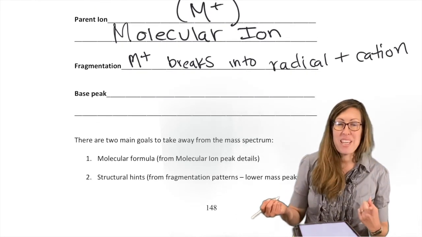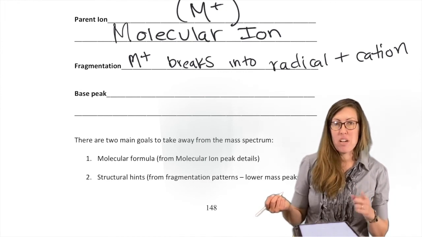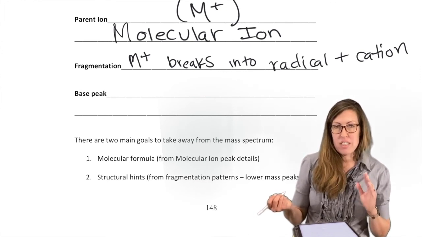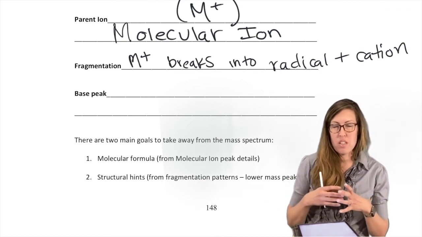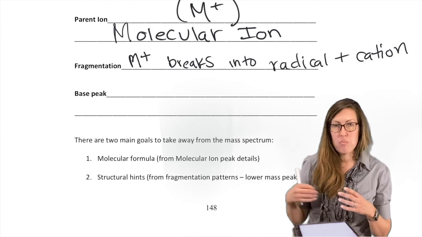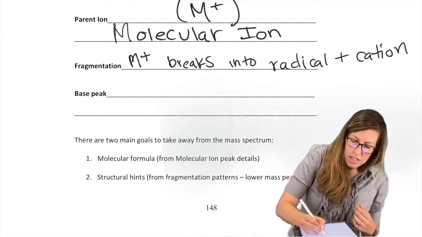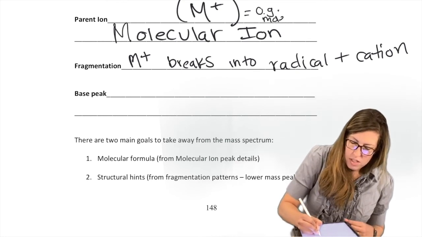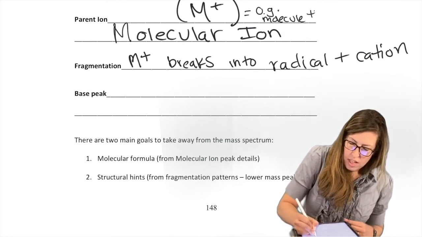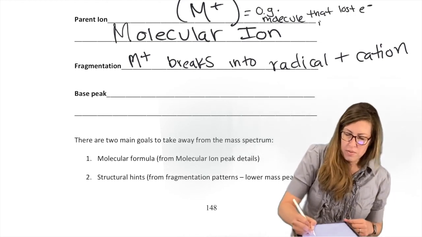The base peak is not the same as the parent peak. The parent ion, or the molecular ion, is the ion that came from the original molecule, and it is now charged, so it's showing up, having lost 1 electron. So I'll expand that here: it equals the OG molecule that lost an electron before it fragments.